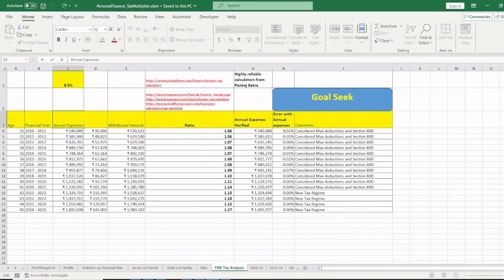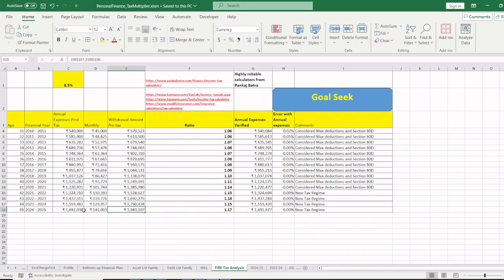Let me write post-tax for the annual expenses, so that it's very clear. I'll come to how I am finding this out, and it's a pretty interesting way. This is annual post-tax, and this is the withdrawal amount pre-tax. So if I have to spend 16.9 lakh rupees this year, I have to withdraw 19.83 from my corpus.